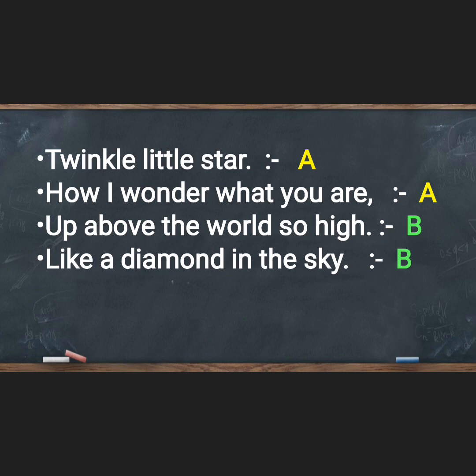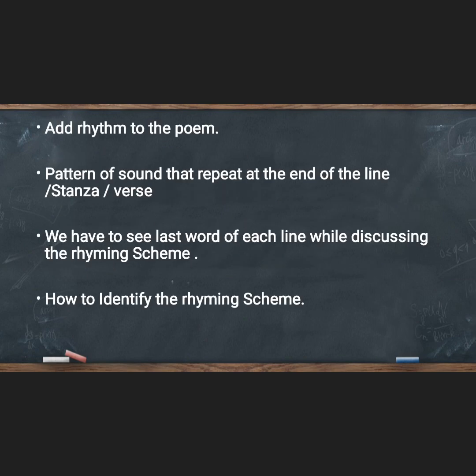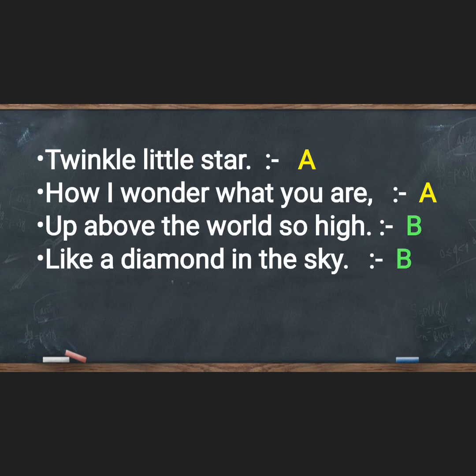So, I have seen the last line of the poem, and then the next rule is we have to see the last word of each line while we are discussing the rhyming scheme. So, I took the last words: star, are, high, sky.